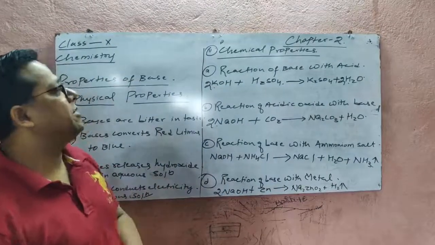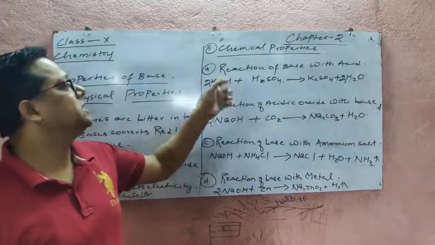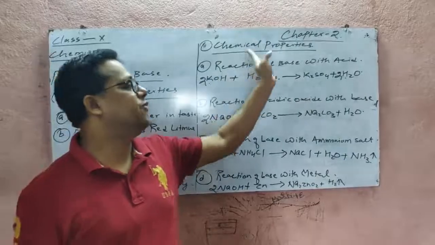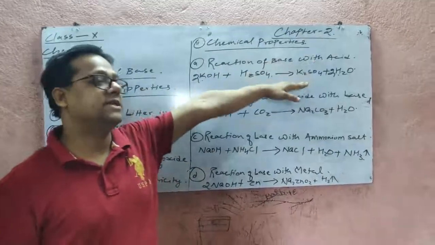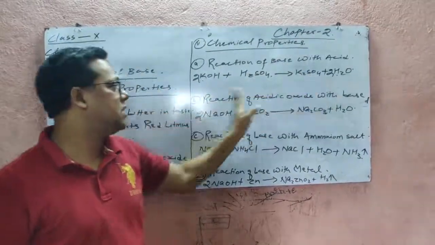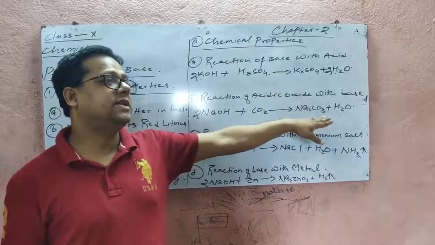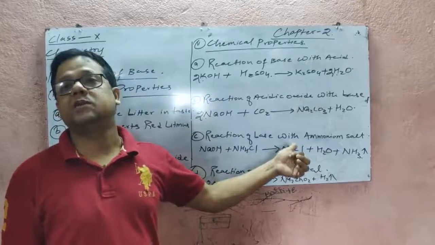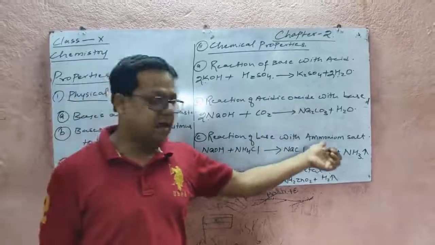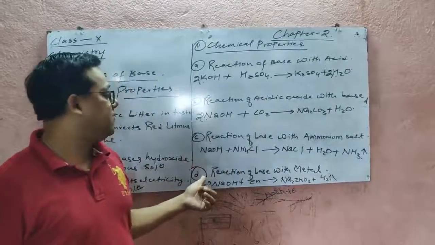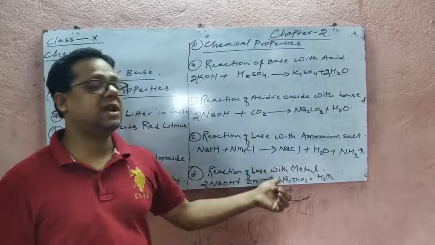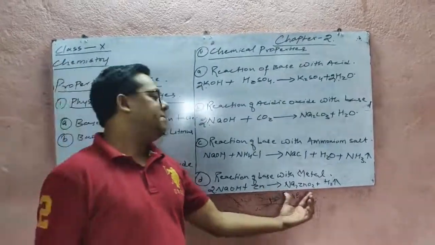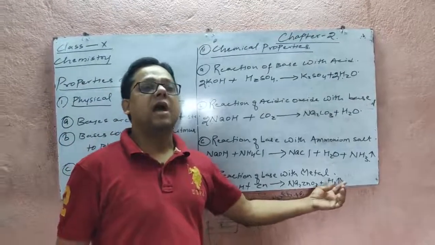So in the chemical properties of base, here we studied four properties. First was the reaction of base with acid. What happens when a base reacts with acid? It forms salt and water. Reaction of acidic oxide with base also forms salt and water. What happens when base reacts with ammonium salt? It forms salt, water and ammonia. And in the fourth, we studied the reaction of base with metal. What happens when a base reacts with metal? It forms metallic salt along with hydrogen gas.